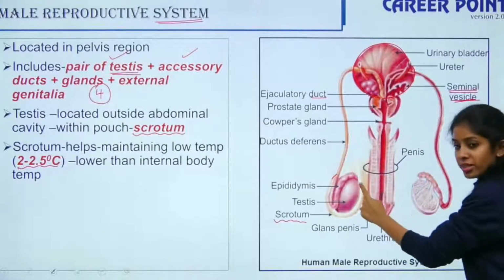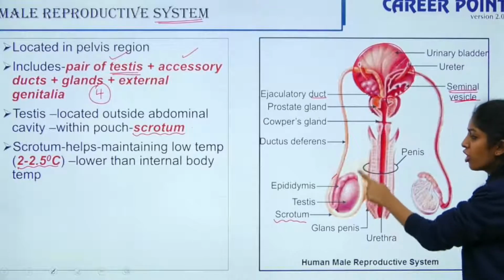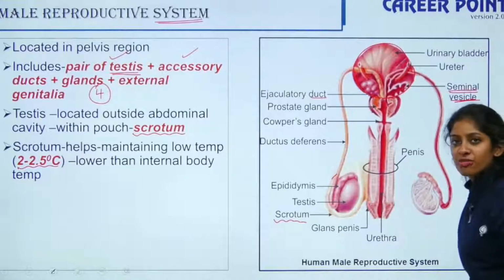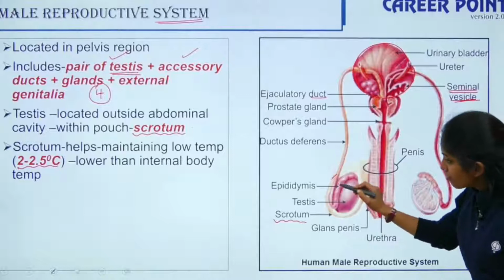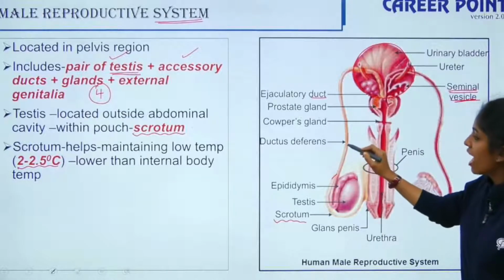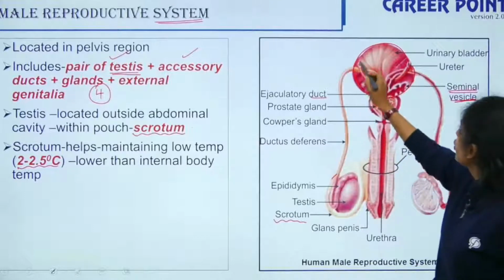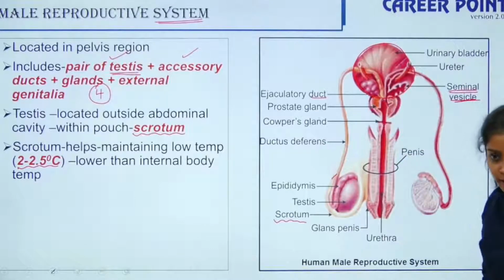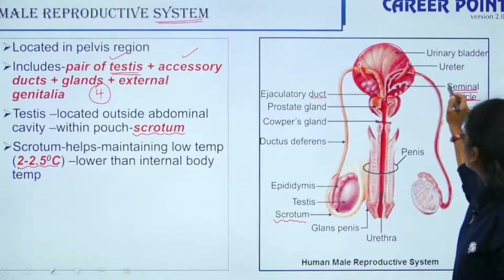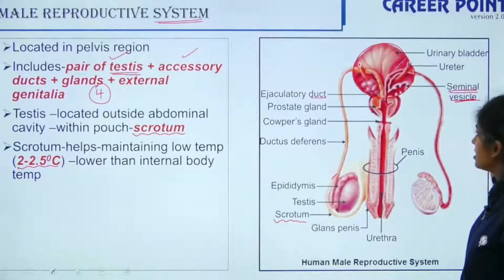So from your testis, your sperms move through your rete testis. Then you have your vasa efferentia. Then you have your epididymis here. Then you have your vas deferens, that is ductus deferens. And then it loops over to your urinary bladder, right? There you have a gland near the urinary bladder, that is the seminal vesicle.